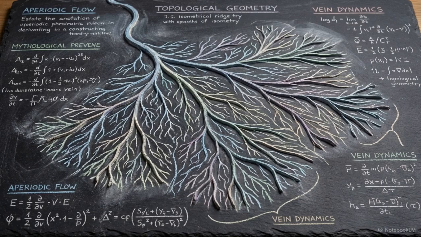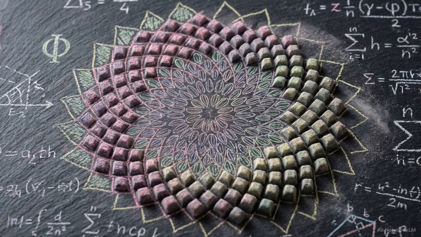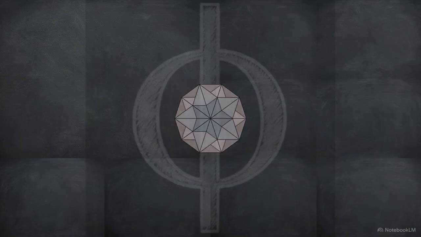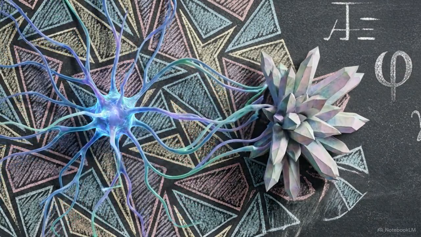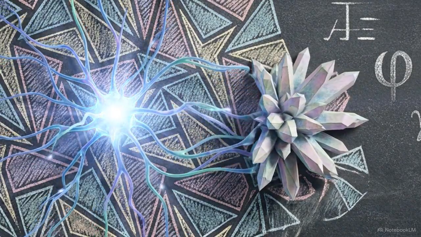To maintain structural integrity and process continuous new information, nature utilizes aperiodicity. An aperiodic system is highly organized, yet its internal patterns never exactly repeat themselves. It achieves infinite scale without ever falling into a predictable loop. This principle bridges the fluid dynamics of a biological network and the rigid geometry of a crystal lattice.